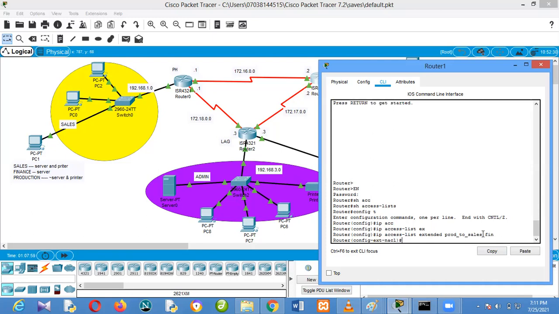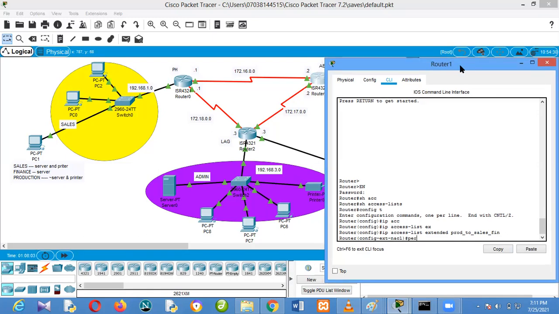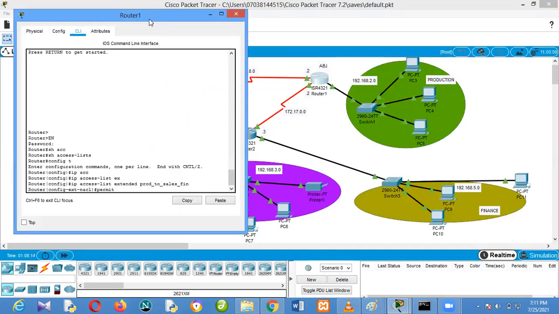People in production, I can just say permit anybody in production. I can say permit any, or I can just put the network. So the network is 192.168.2.0, 0.0.0.255. That's your wildcard. Sorry, there is supposed to be a protocol, IP, since I'm dealing with extended.